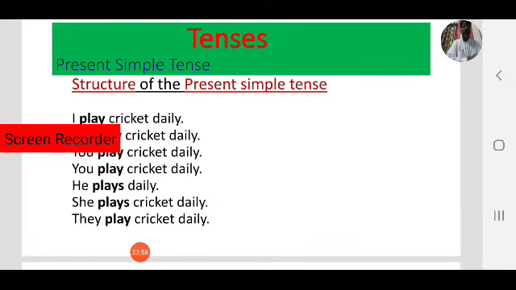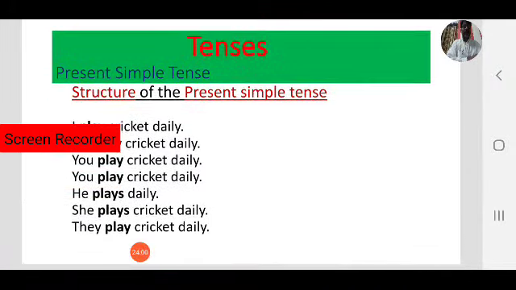Next, we play cricket daily. We, that is also first person plural. So again, we play cricket daily. Next, you play cricket daily. You is second person and singular. You play cricket daily. You, more than one, is second person plural. You play cricket daily.